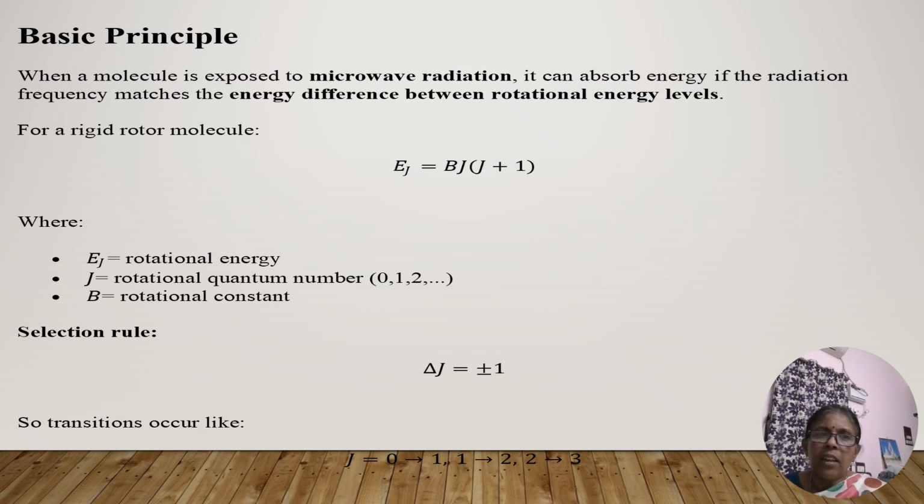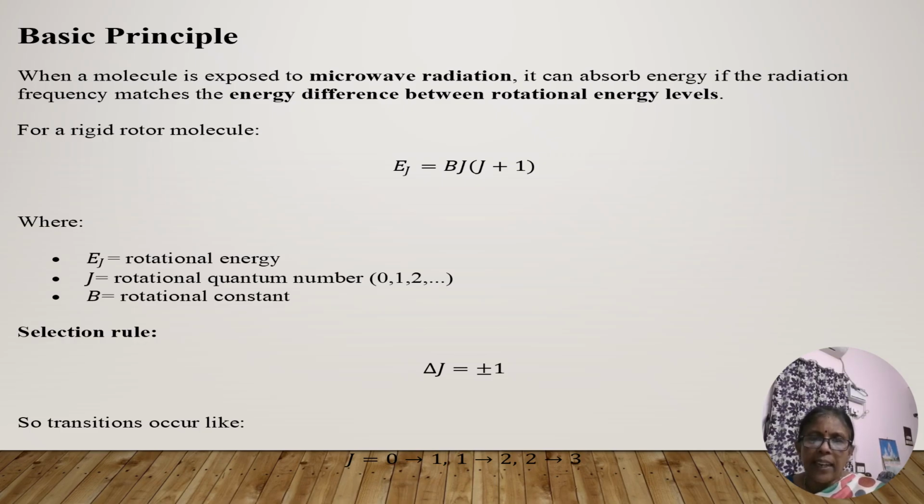So when a molecule, the kind of molecule which we have explained, is exposed to microwave radiation, it can absorb energy if the radiation frequency matches the energy difference between the rotational energy levels. That is the concept. So for a rigid rotator molecule, the value of Ej can be considered as Bj(j plus 1), where Ej is the rotational energy that can be calculated from J. J is the rotational quantum number that may start from 0, 1, 2, etc., and B is the rotational constant.